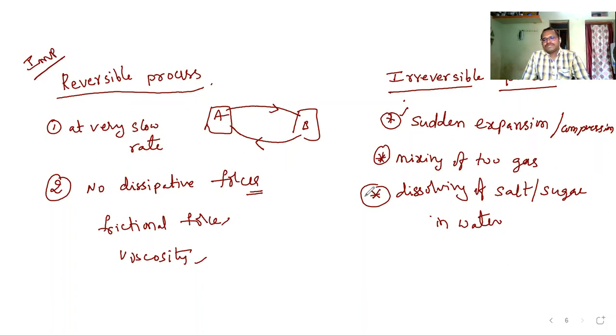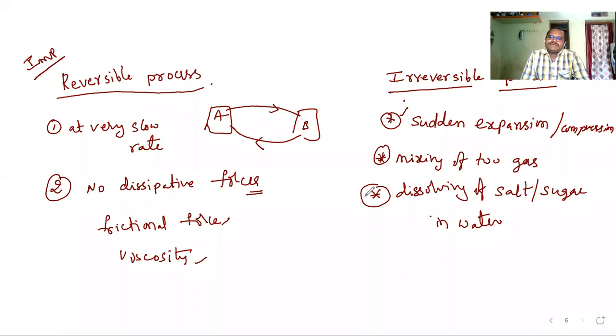Okay, so there are two processes: reversible process and irreversible process. Reversible process means any thermodynamic process which will reverse back to the initial state. While you are reversing it back, whatever you have performed in the forward case, the same thing you should do in the reverse case also. There are two conditions for this reversible process to occur.